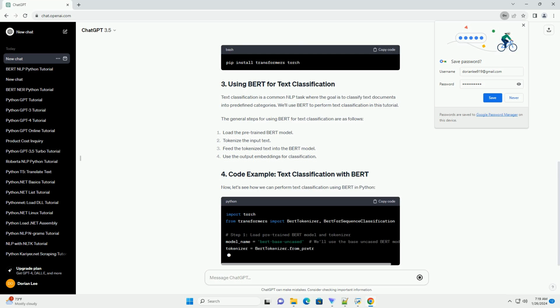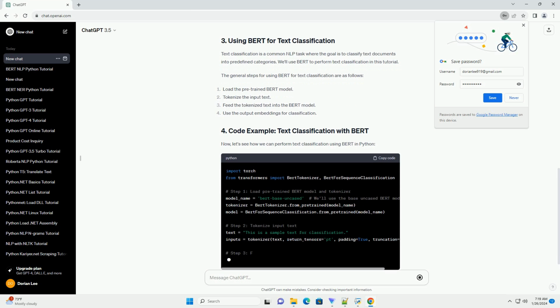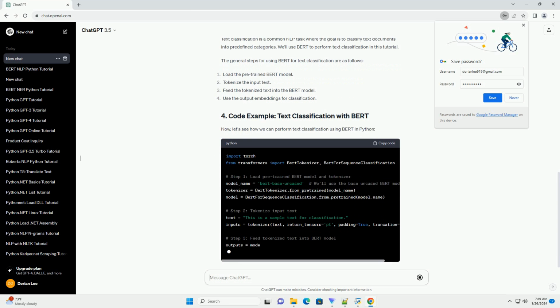Before we proceed, make sure you have the following libraries installed. You can install these libraries using pip.